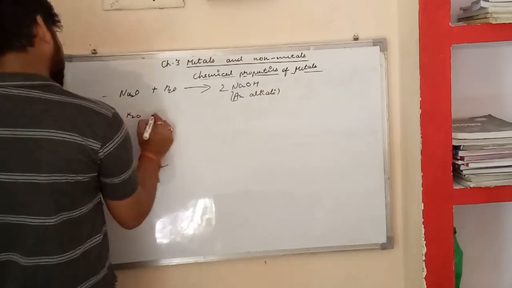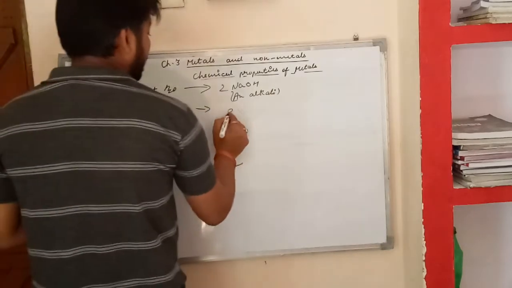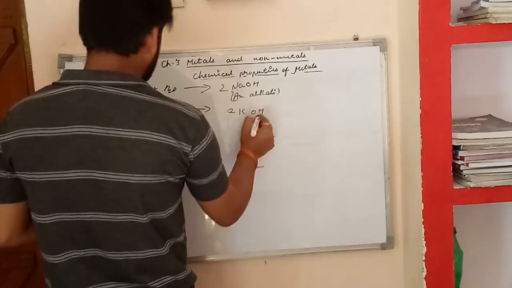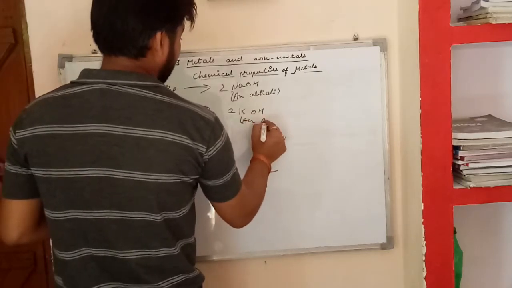Similarly, potassium oxide reacts with H2O and forms potassium hydroxide, 2KOH. It is also an alkali.